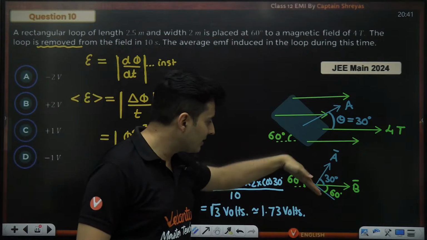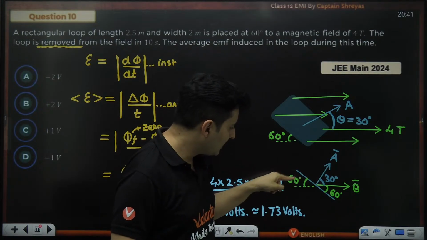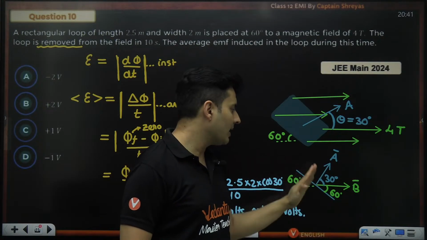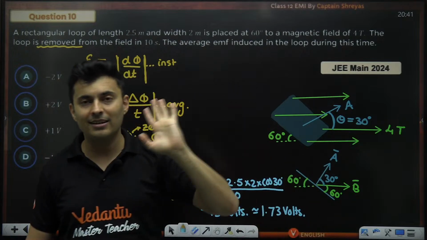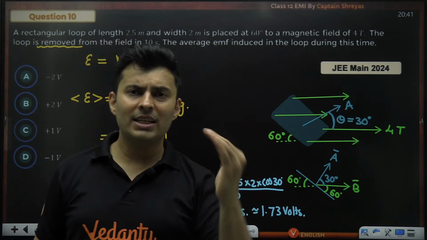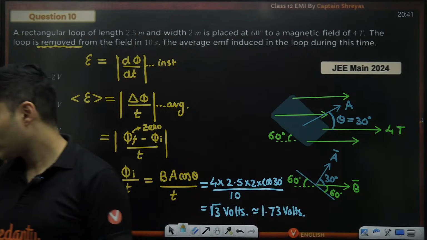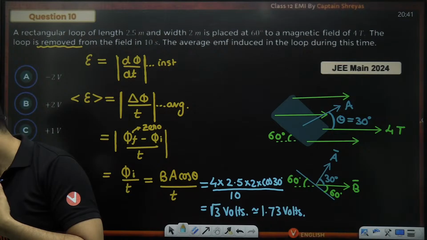So if you look at this diagram, the plane of the coil is at an angle of 60 degrees with the magnetic field. So the area vector will be making the complementary angle. That is a rule of thumb always. So whenever the plane makes an angle, the area vector will make the complementary angle. Is that okay, Ibu?